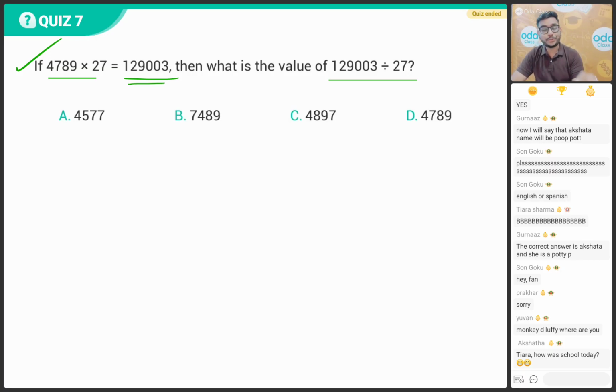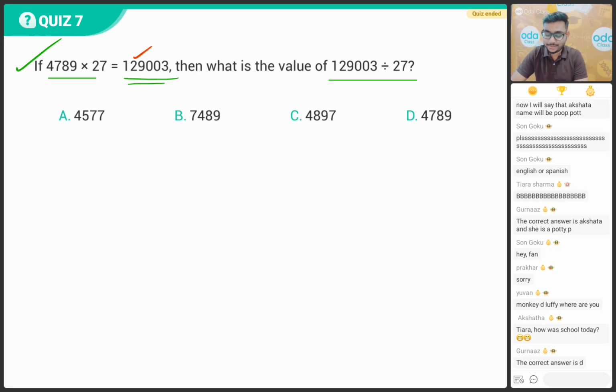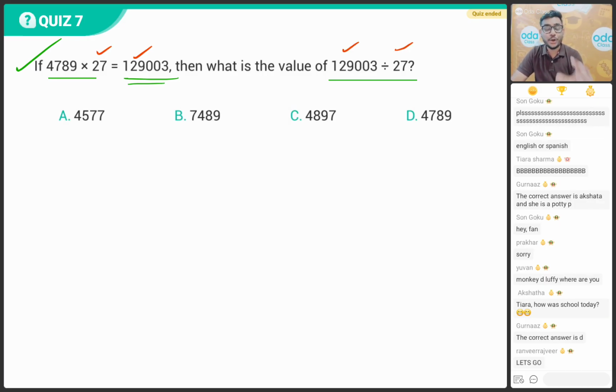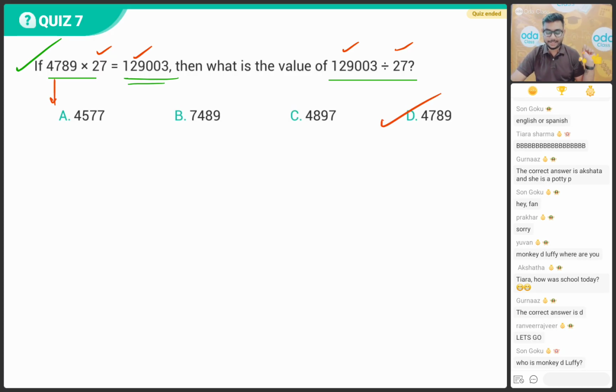So now, what will be the answer? You can see this number 1,29,003 is there, here also it is. Number 27 is there, 27 is here. Which number is missing? Children, the number 4789. So option number D will be the correct answer.